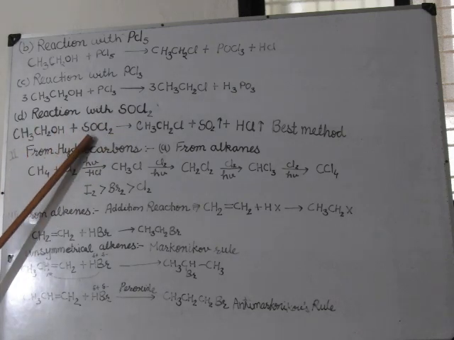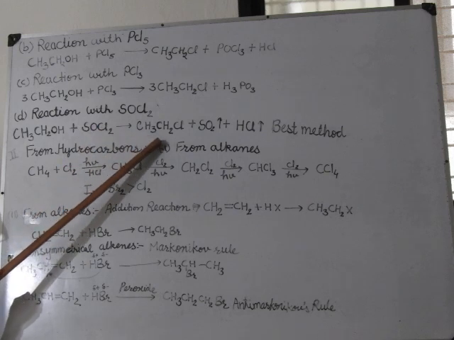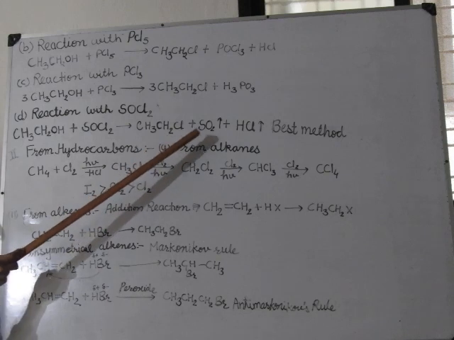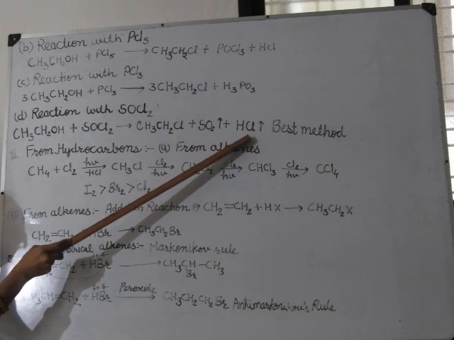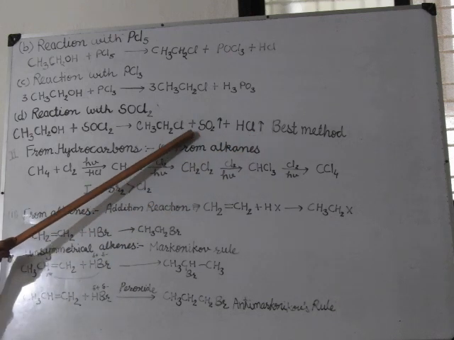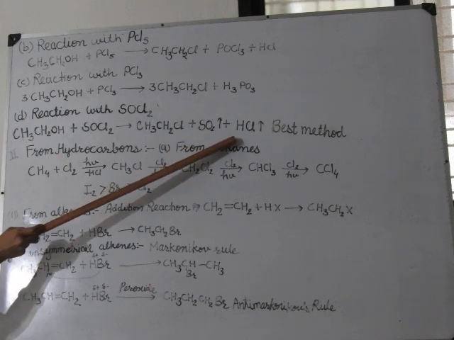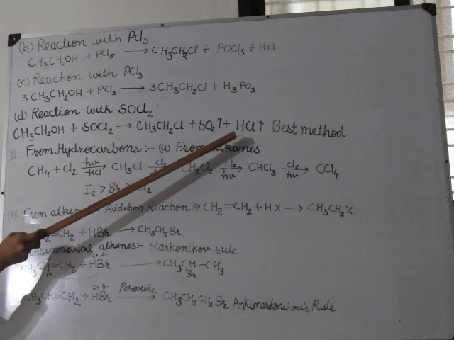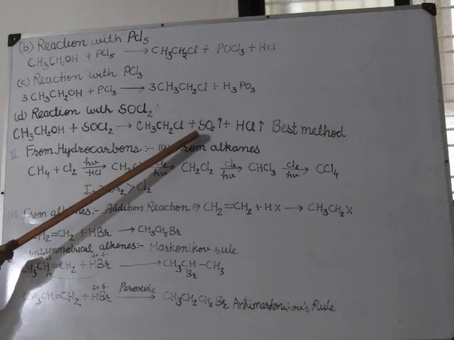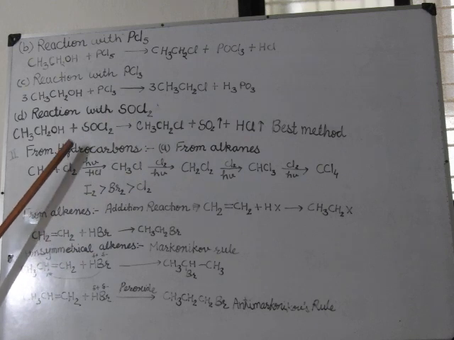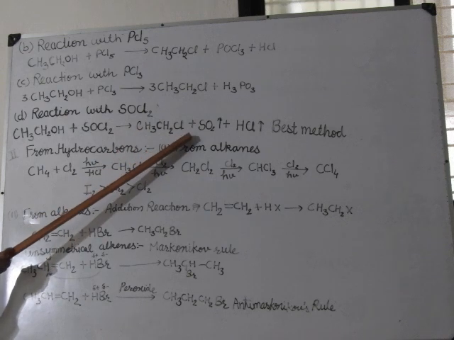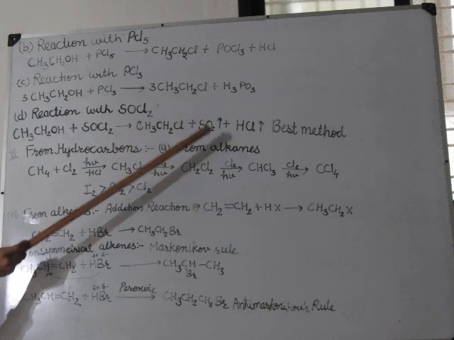When alcohol reacts with thionyl chloride, it gives ethyl halide, and sulfur dioxide gas and HCl gas are evolved. This is the best method because the gaseous products evaporate easily, making it the best method to produce halide. This trend also holds: tertiary is more reactive, secondary and primary are less reactive for all the reactions.